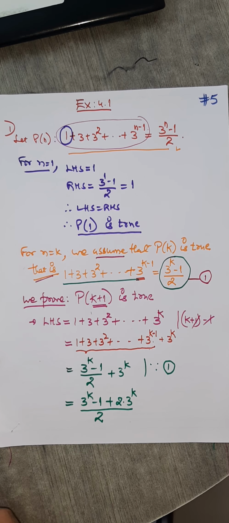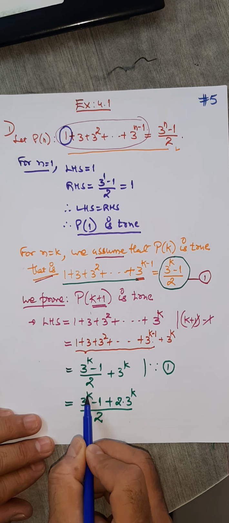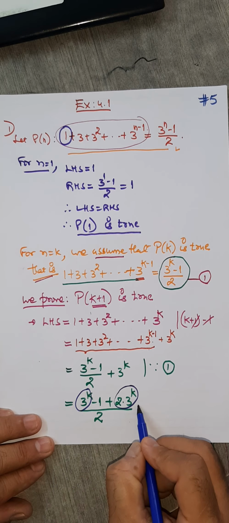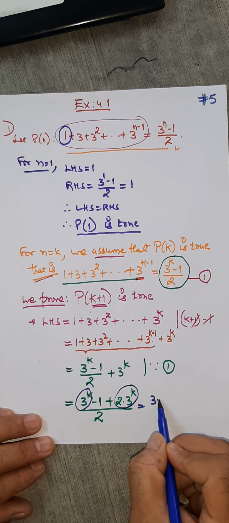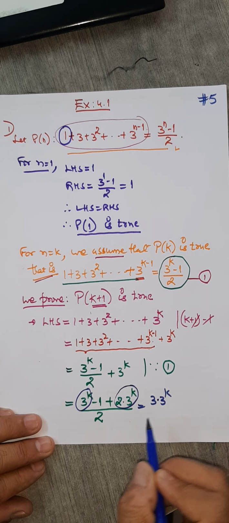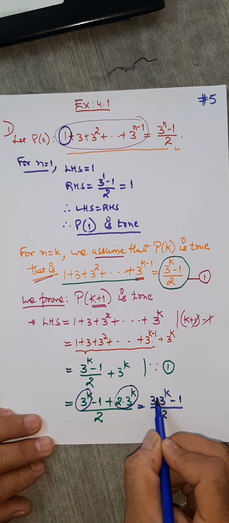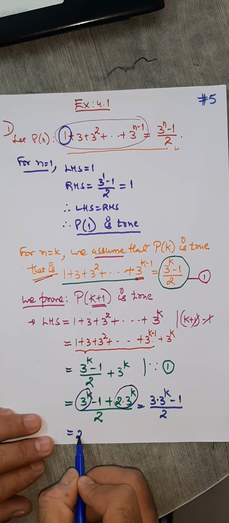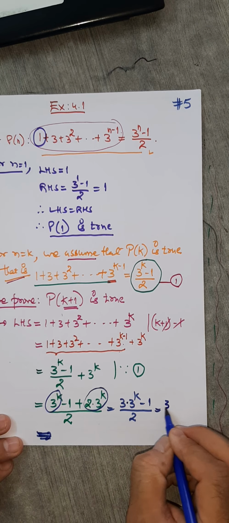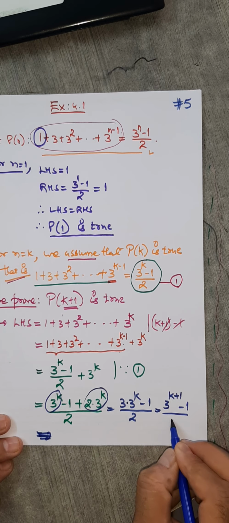Here this is 2 times 3 raised to k, and here 3 raised to k. If you combine this one and this one, what will I get? I'll get 3 into 3 raised to k. This is like 2x and this is x, so it is 3x. Minus 1 as it is, upon 2. Now 3 into 3 raised to k, so what am I getting finally? 3 raised to, adding powers, k plus 1, minus 1, by 2.